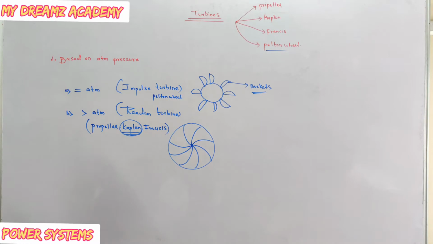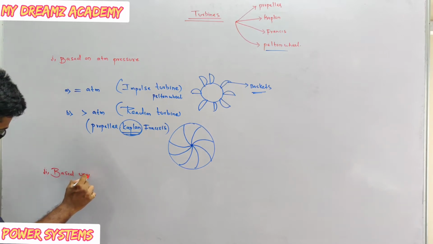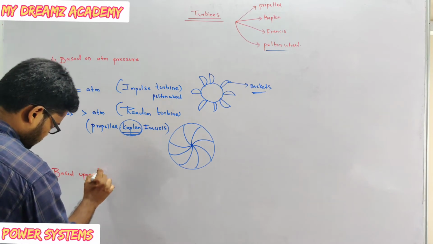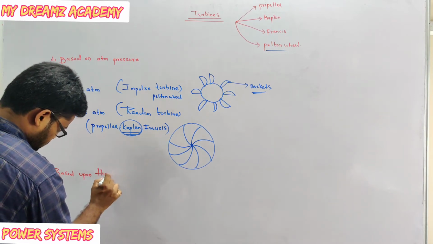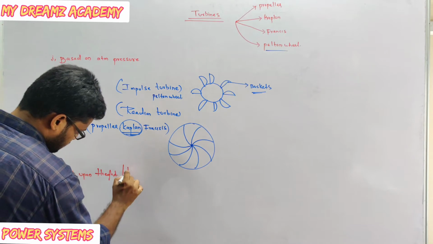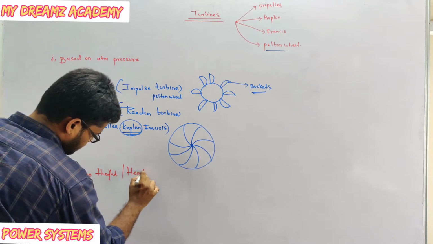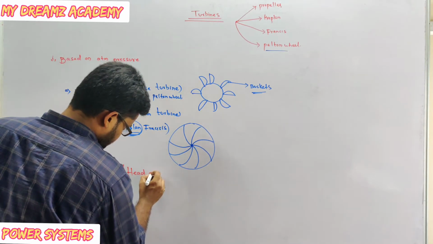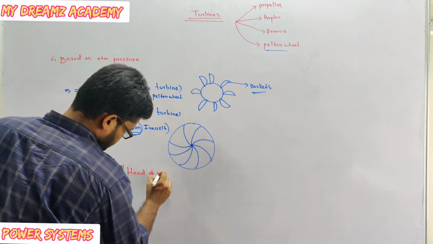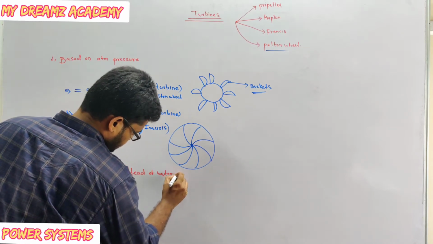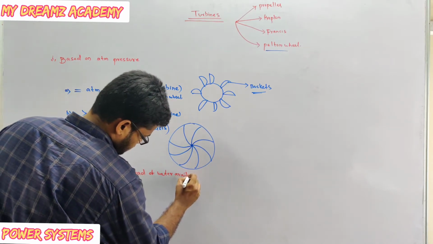And the second one is based upon height, or I can say head of water availability.